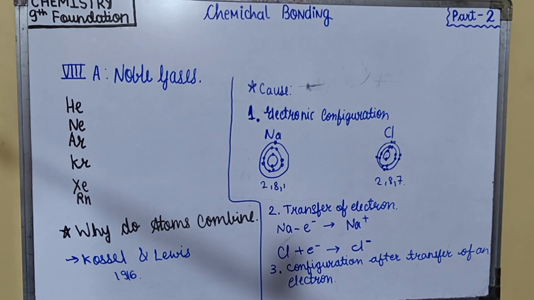thus making themselves stable. Further, stability is correlated to energy. A system with less energy is more stable. During a chemical reaction, the reactants lose energy and the resulting product therefore has less energy. As the product has less energy, it is more stable. So during a chemical reaction, stability can also be achieved by lowering the energy. We can conclude that the cause of the chemical reaction is atoms' quest for stability. I hope you've understood till this.